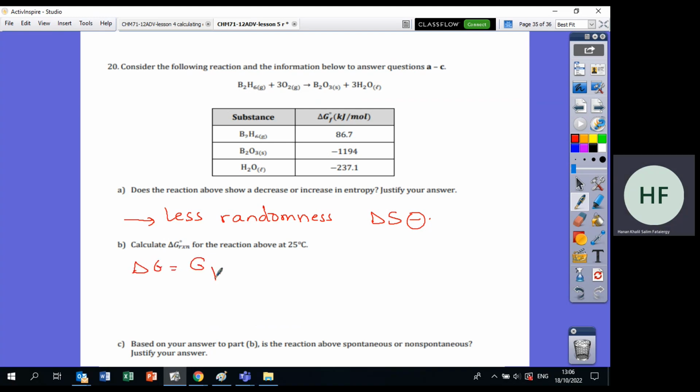Calculate delta G. Delta G will be G products minus G reactants. Products: B2O3, and H2O, pay attention, you multiply it by 3. Now the reactant is B2H6. O2 is not given because this is 0, we cannot make it. Now, is the reaction spontaneous or non-spontaneous? Look at the sign of delta G. If it's positive, it's non-spontaneous. If it is negative, it's spontaneous.